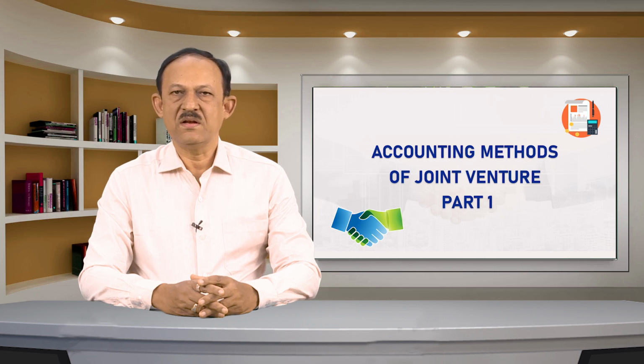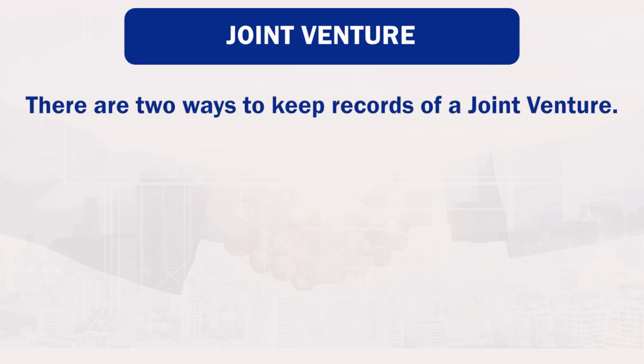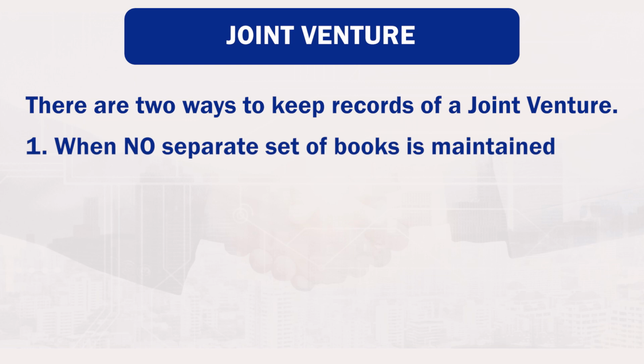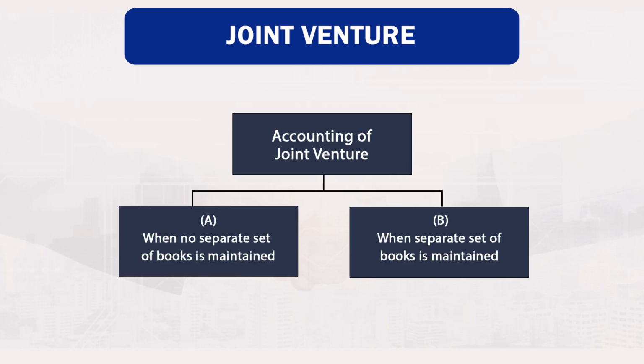Co-venturers can maintain the accounts for the joint venture in the manner that suits them in a particular situation. Generally, there are two ways to keep records of a joint venture: when no separate set of books is maintained, and when a separate set of books is maintained. So, we will see in a graph, accounting of joint venture has two parts. A, when no separate set of books is maintained. B, when a separate set of books is maintained.